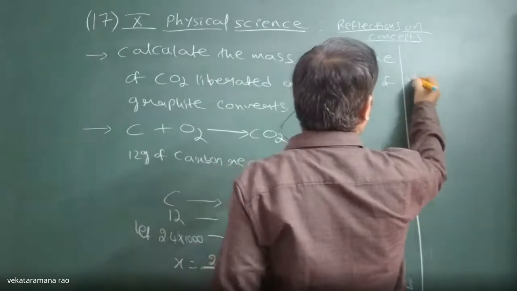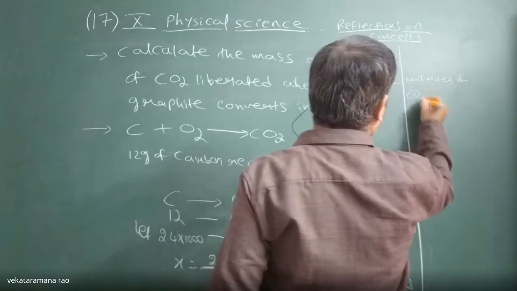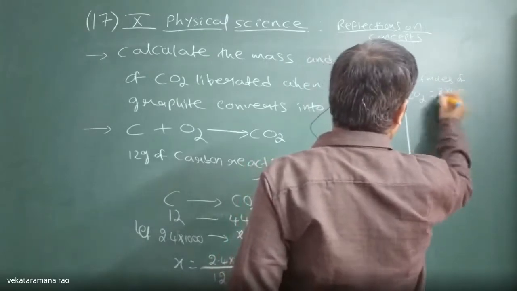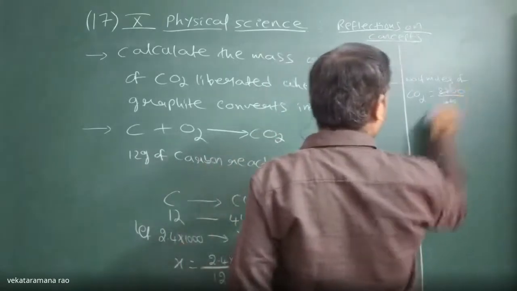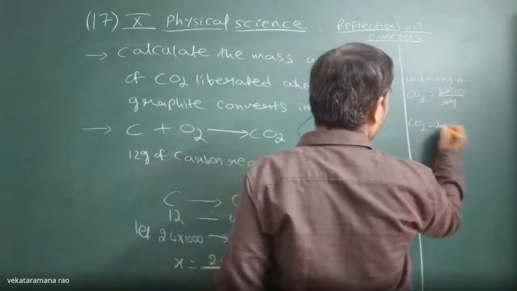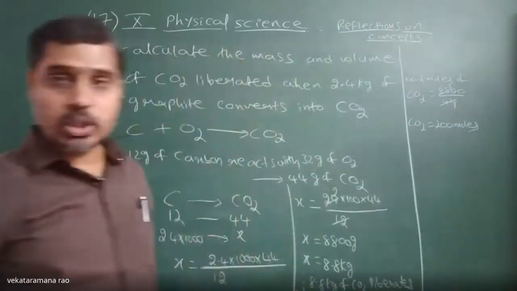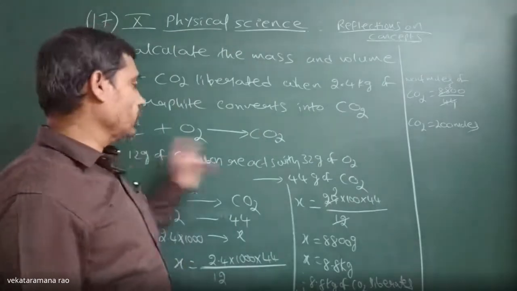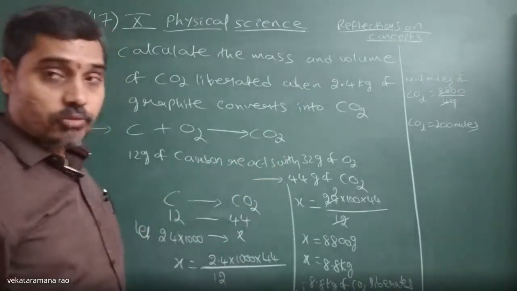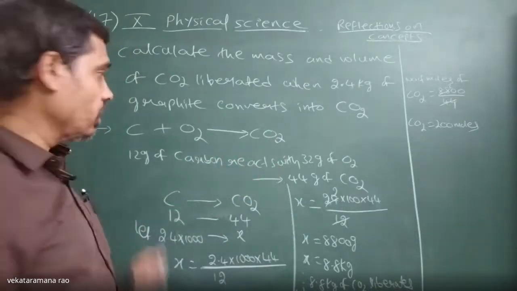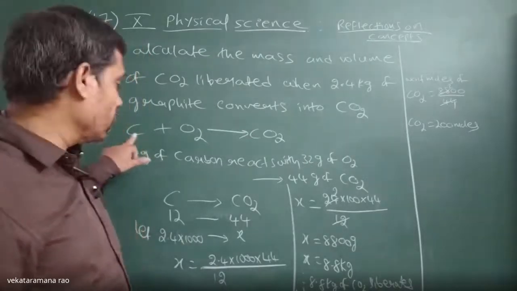Number of moles of carbon dioxide is equal to 8800 by 44. Then 44 ones, 44 twos. Carbon dioxide also, 200 moles we got. How many moles did we get? 200 moles. Directly we can tell that 1 mole gives 1 mole of carbon dioxide. 1 mole means 1 mole of carbon dioxide. Then 2.4 kg means it will be nothing but 200 moles.